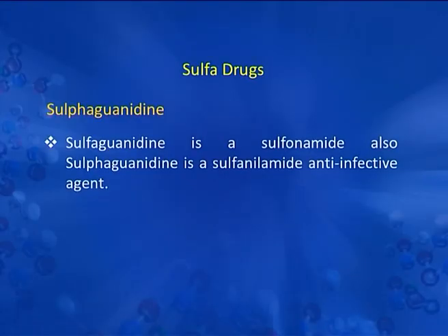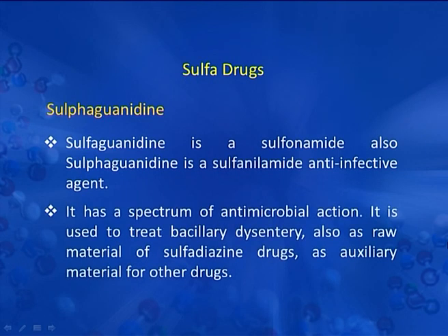The next sulfur drug is sulfaguanidine. Now we will discuss sulfaguanidine. Sulfaguanidine is a sulfonamide. Also, sulfaguanidine is a sulfanilamide anti-infective agent. It has a spectrum of antimicrobial action. It is used to treat bacillary dysentery, also as raw material of sulfadiazine drugs, and as auxiliary material for other drugs.